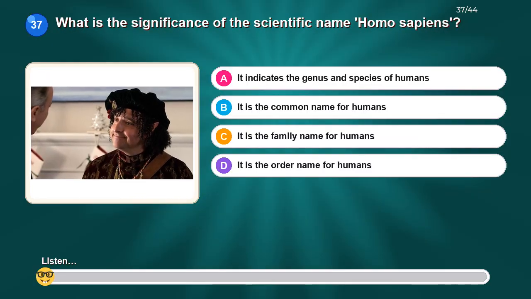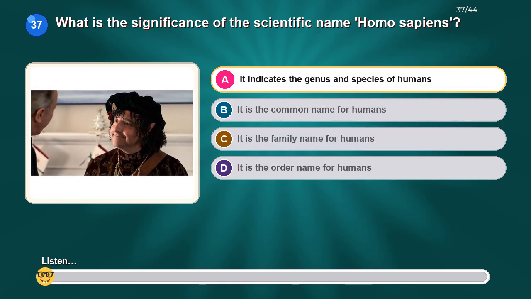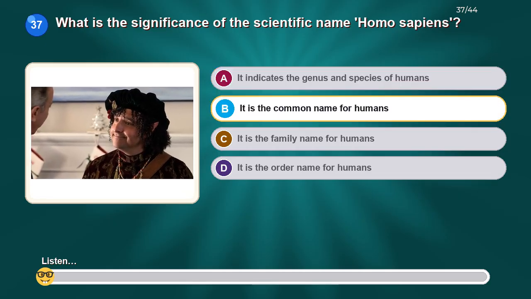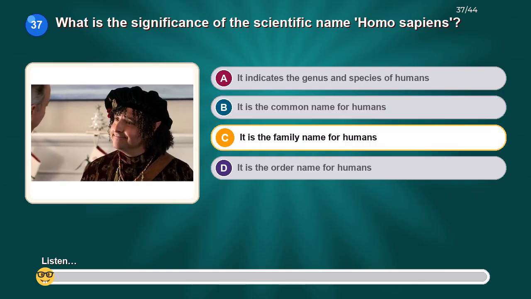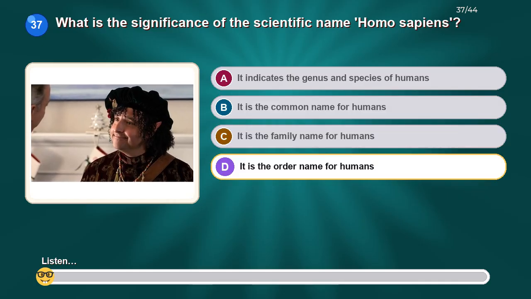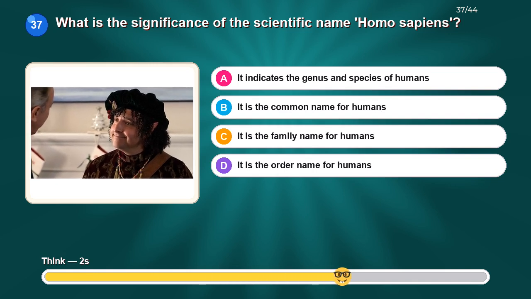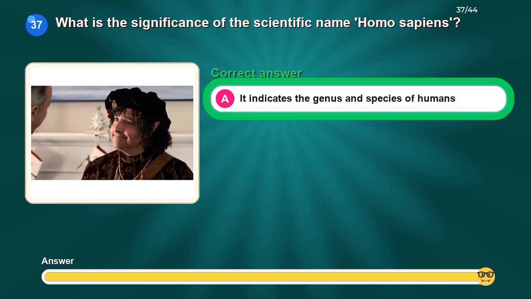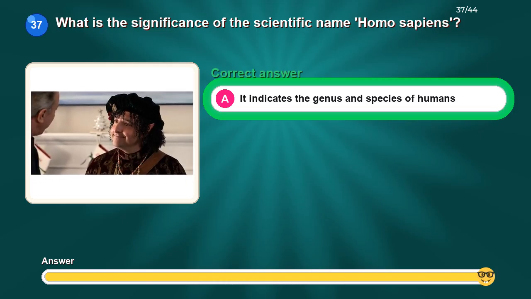What is the significance of the scientific name Homo sapiens? Option A, it indicates the genus and species of humans. Option B, it is the common name for humans. Option C, it is the family name for humans. Option D, it is the order name for humans. The correct answer is, it indicates the genus and species of humans.